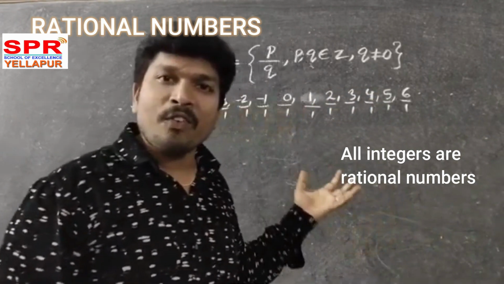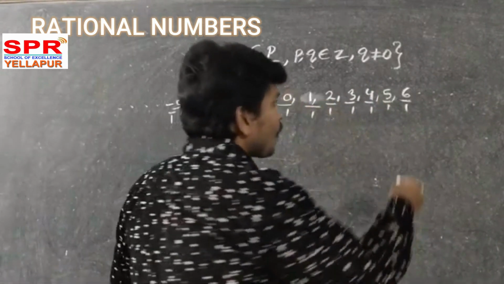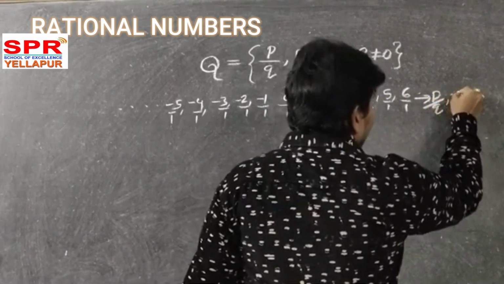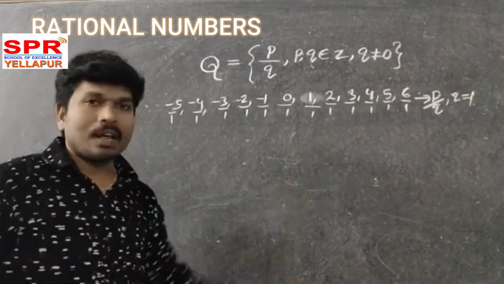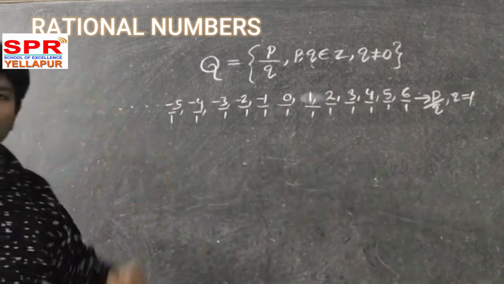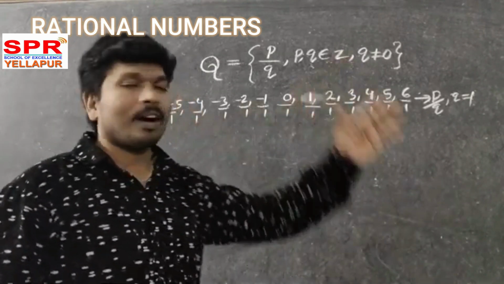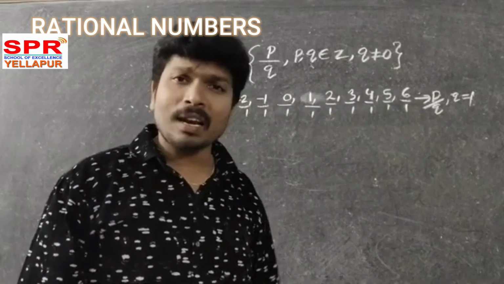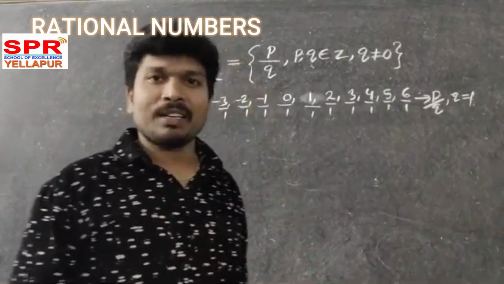So what is the form of integers? Do you know? These are also in the form of P by Q, where Q is equal to 1. Yes or no? These numbers are in the form of P by Q where Q is equal to 1, and then all integers are generated. Are these all rational numbers or not? So that's why every integer is a rational number.